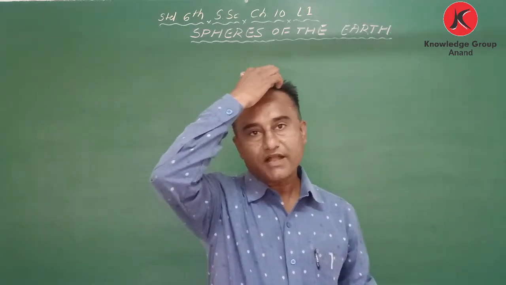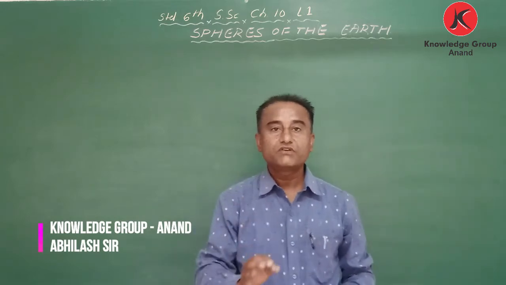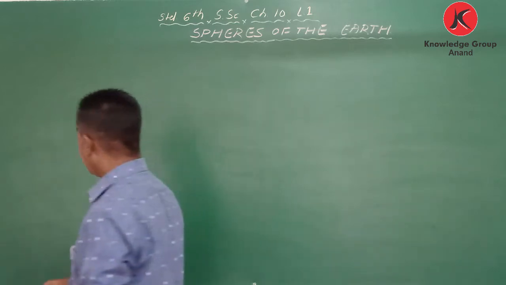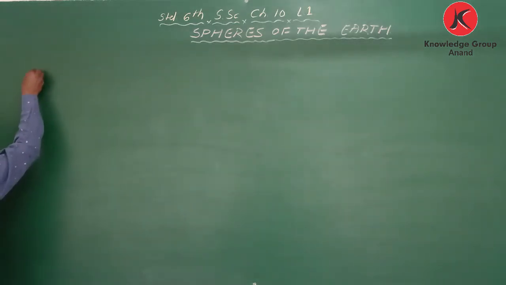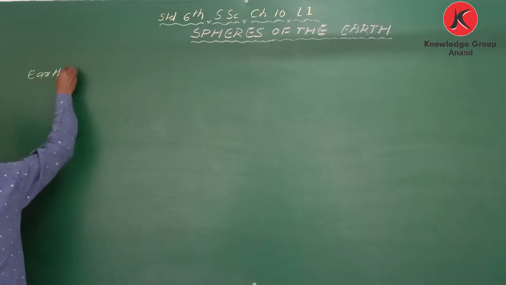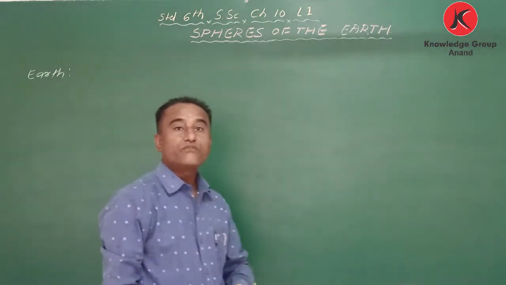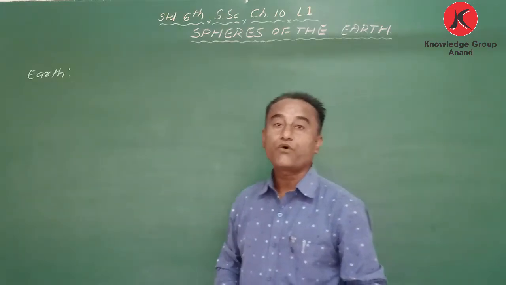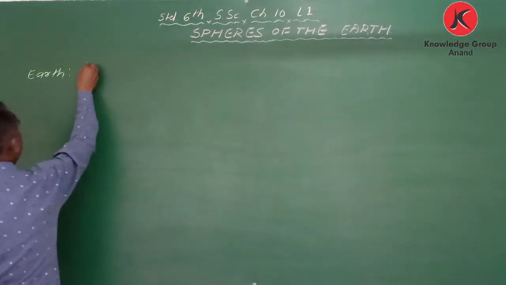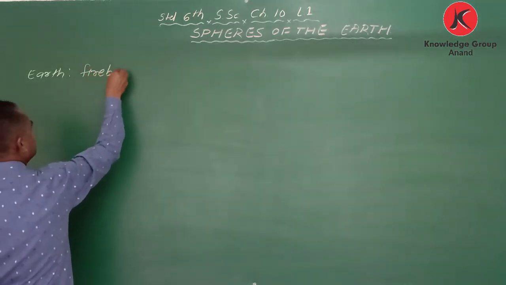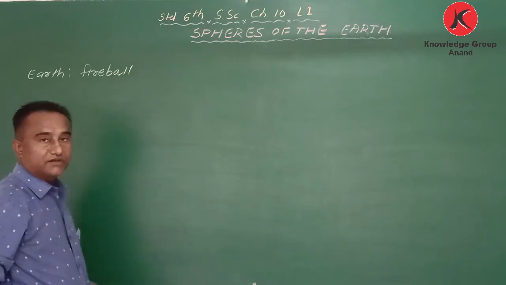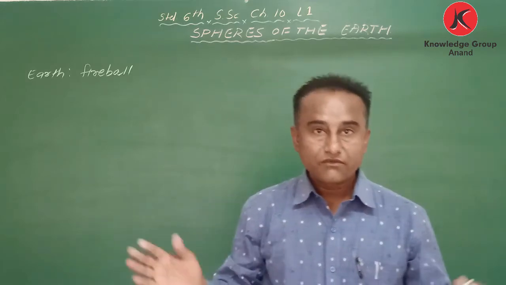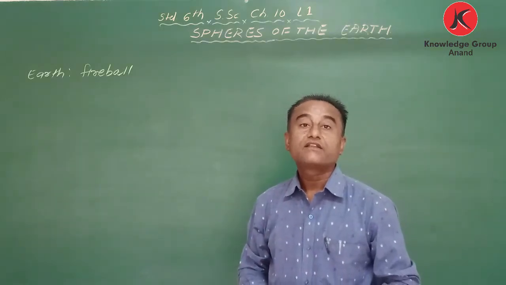Before I start the chapter, I would like to say something about our solar system. In the previous chapter, we learned about Earth and other planets. My dear students, at the time of origin, the Earth was like a fireball. Slowly it cooled down, and different elements are formed, and after that spheres came.